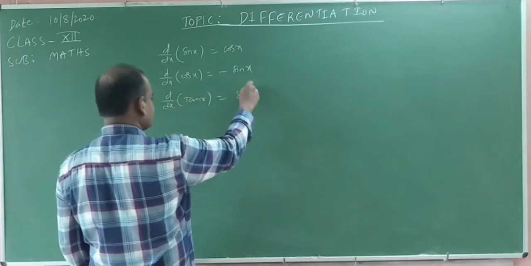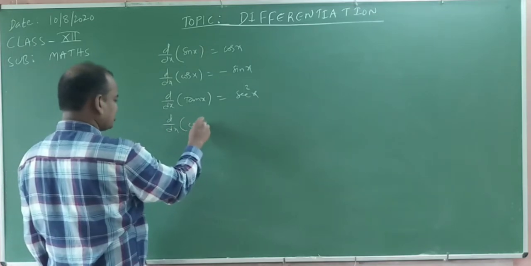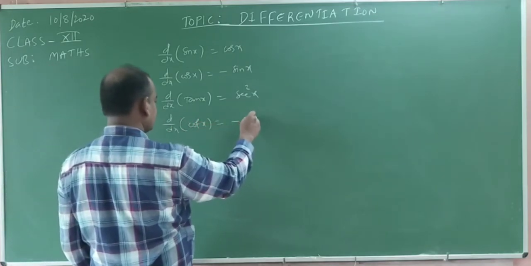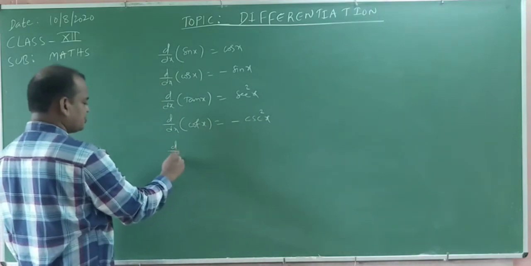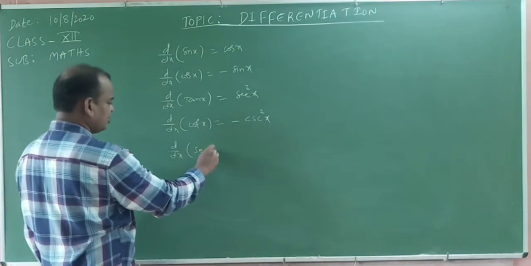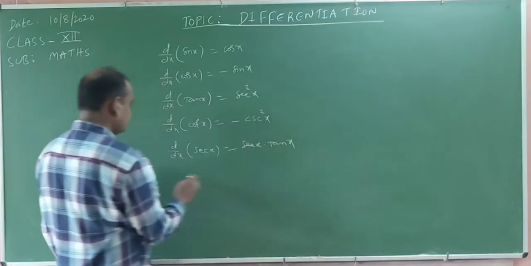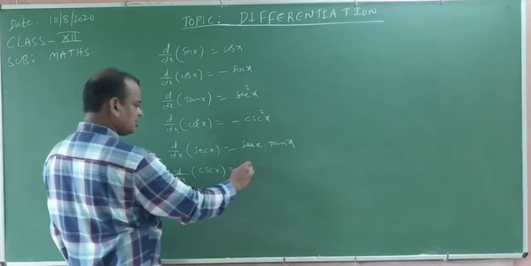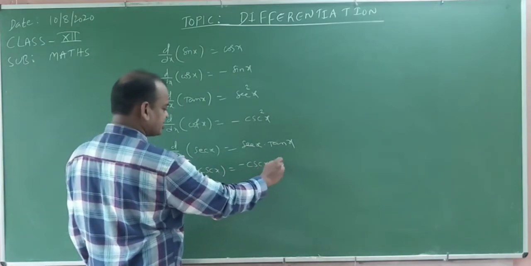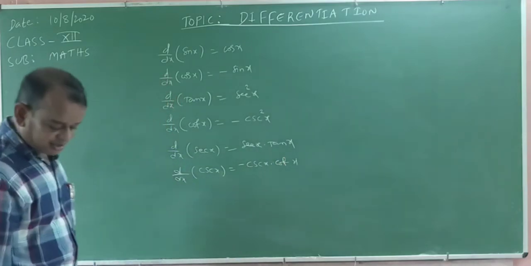The derivative of tan x is secant square x. The derivative of cot x is minus cosecant square x. The derivative of secant x is secant x into tan x. The derivative of cosecant x is minus cosecant x into cot x.